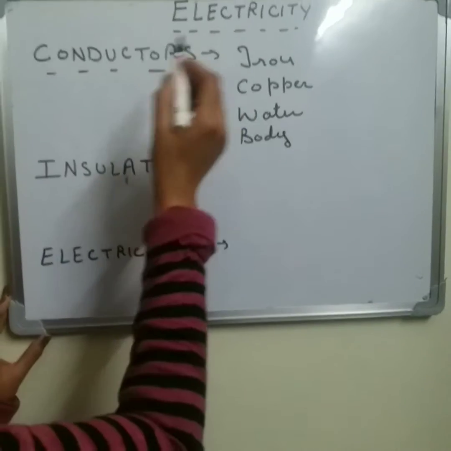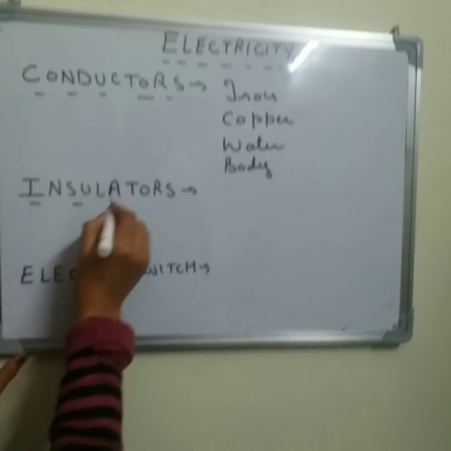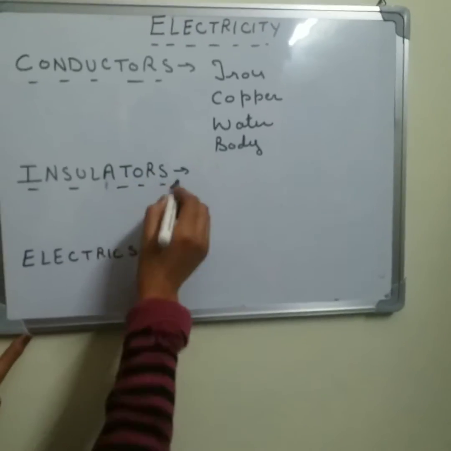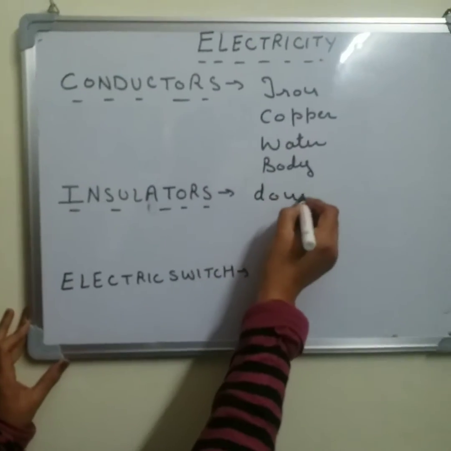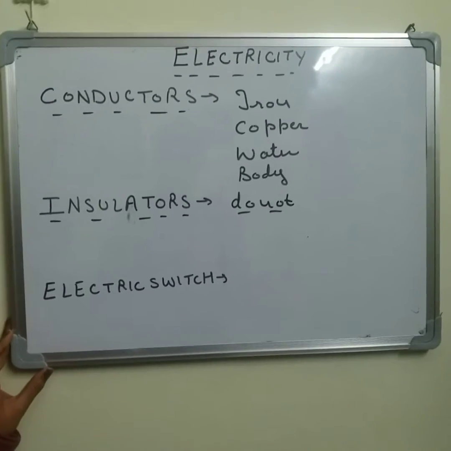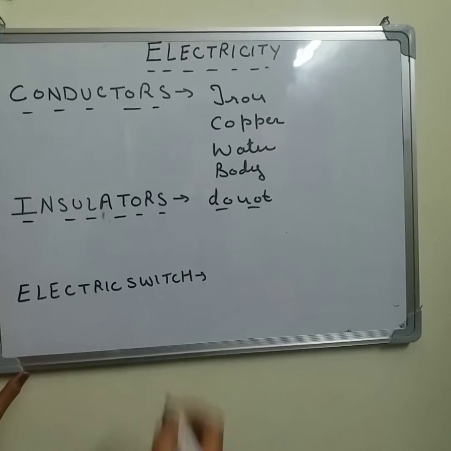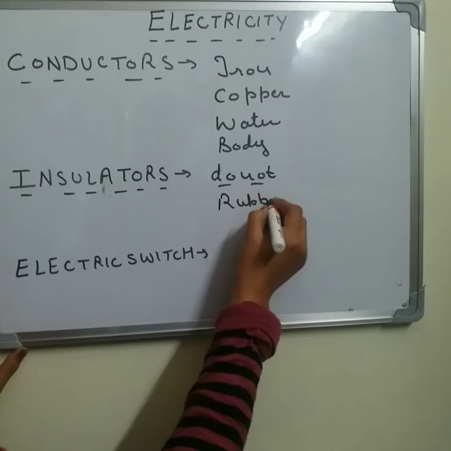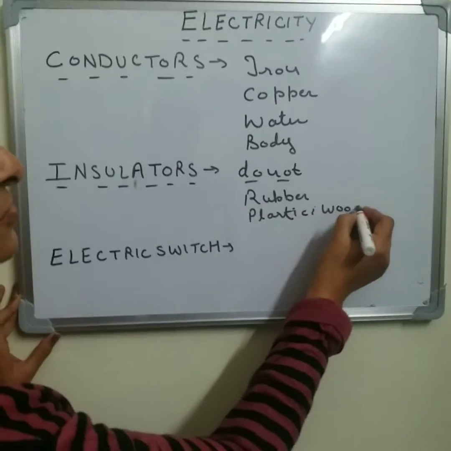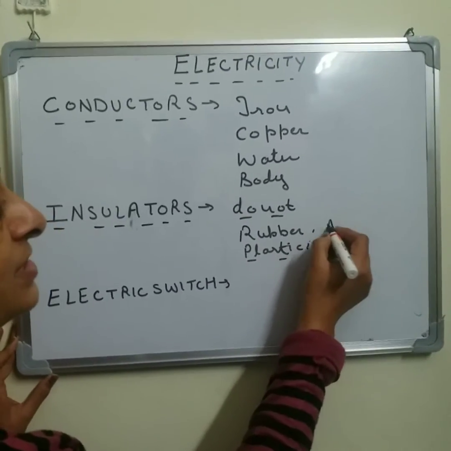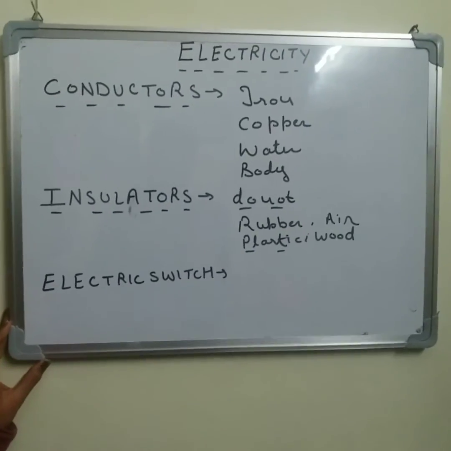So conductors are those materials which allow electric current to pass through them. Insulators are those materials which do not allow electric current to pass through them. Rubber is an insulator, plastic is an insulator, wood is an insulator, and air is an insulator.